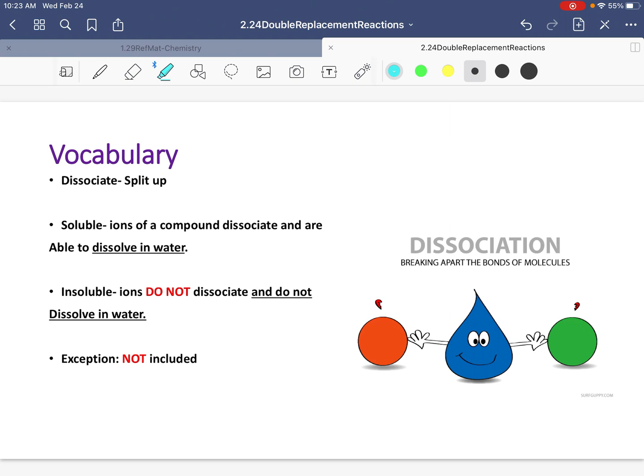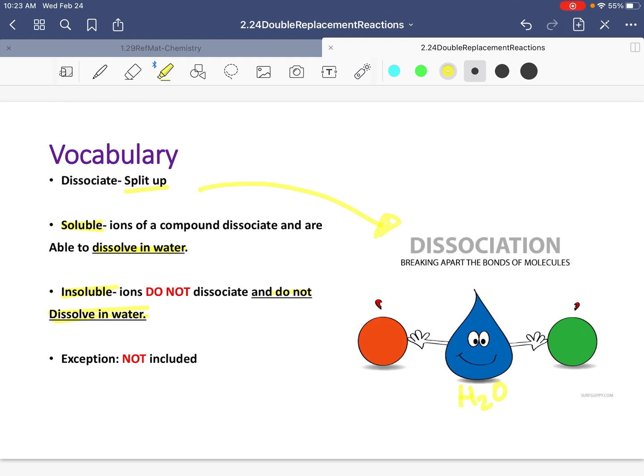Very important, our vocabulary. We have to know what we're talking about. Disassociate means to split up. This is a perfect image of it. This is water, and water is splitting up our molecules. If something is soluble, that means it dissolves in water. Definitely a need to know to help you on that exit ticket. Soluble means you dissolve in water. Insoluble, you do not dissolve in water. This does not dissolve in water at all.